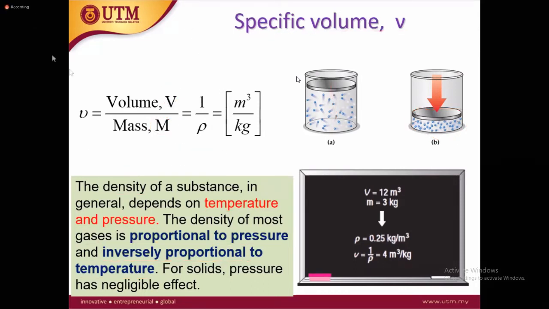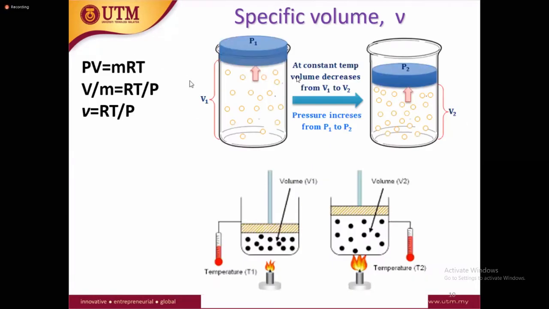Now you see here, what will happen to the specific volume? Because specific volume has the relation RT over P. Before this, we discussed that density has the relation of P over RT. When we increase the temperature, density is going to decrease.